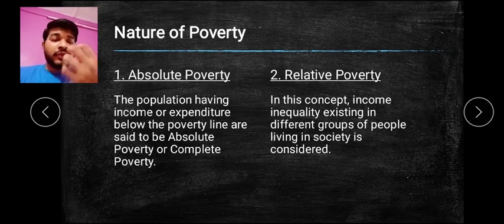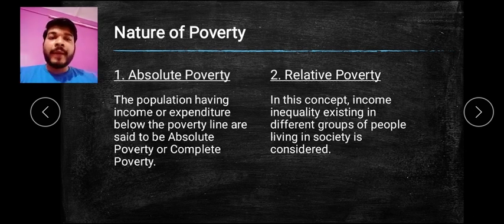One family is earning more than 3 lakh per year, the second family is earning more than 5 lakh per year, and the third family is earning nearly 8 to 10 lakhs per year. The first family, earning nearly 3 lakh rupees, is poor compared to the second and third families. So the income is called relatively poor as compared to the society, because the first family is earning less.